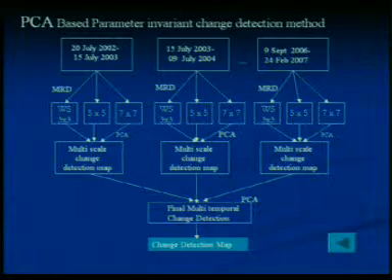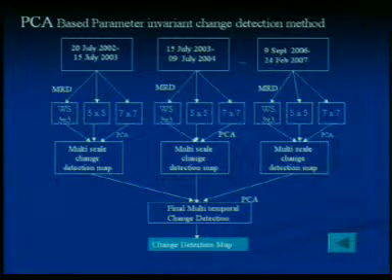I will show you how we are optimizing the window. Here I have shown only 3, but we have taken up to 9 by 9 and 11 by 11. July 2002 to 2003, 2 images, then 3, 4 and all the others. Then we analyzed it temporally, applied the PC, and we can get the final change detection map. I will show you the results.